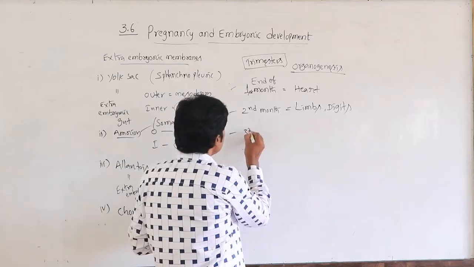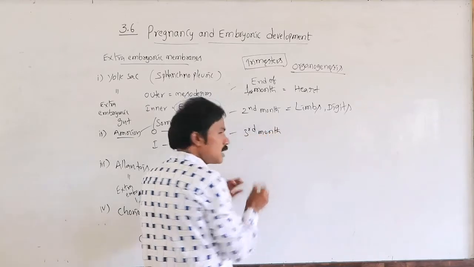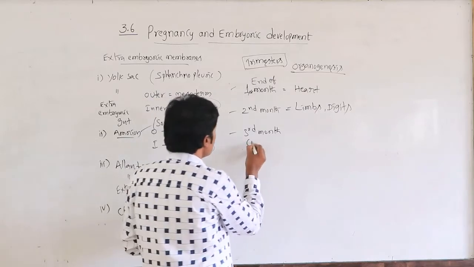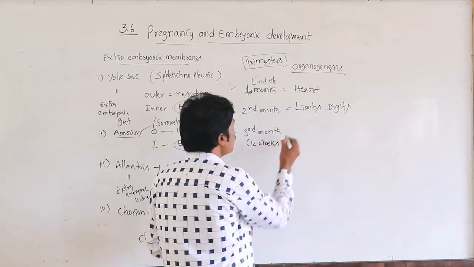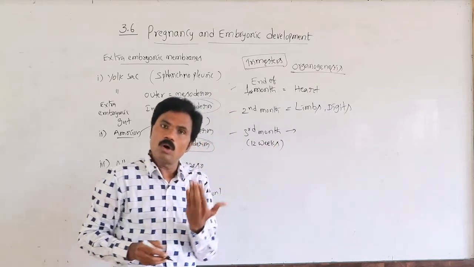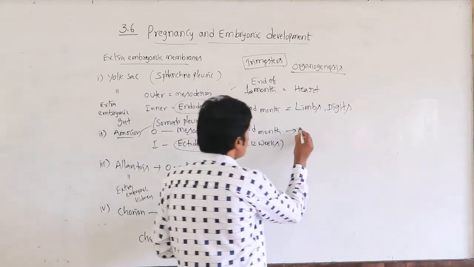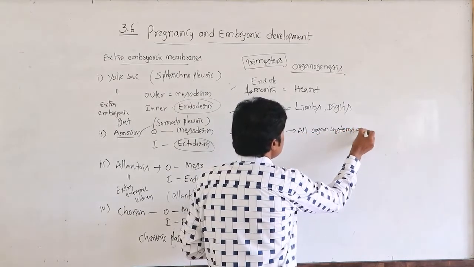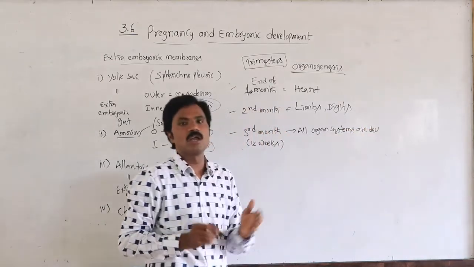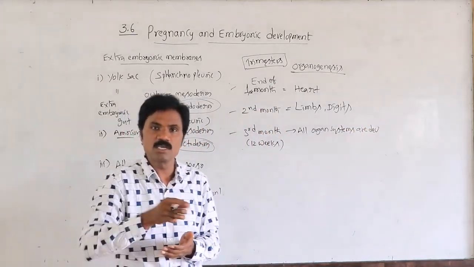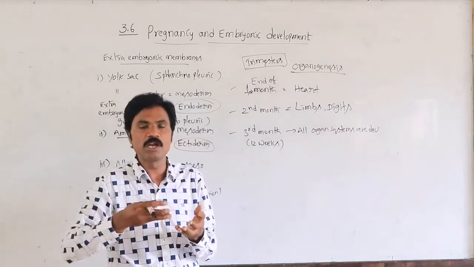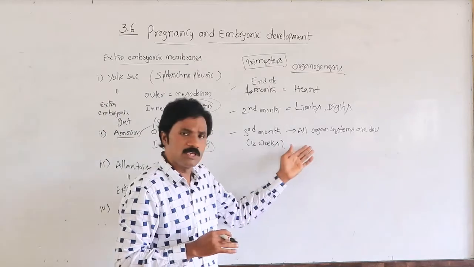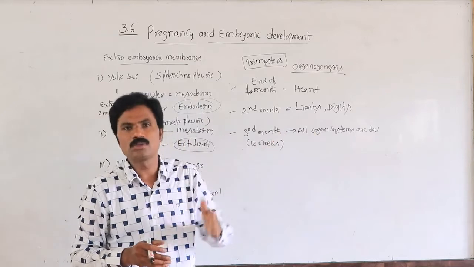Then the third month, that means after completion of the first trimester, after completion of 12 weeks of the baby, all organ systems are developed. Whatever the organ systems, like digestion, respiration, excretion, circulation, such organ systems are ready to originate by the end of the third month. Apart from this, external genital organs are also formed.